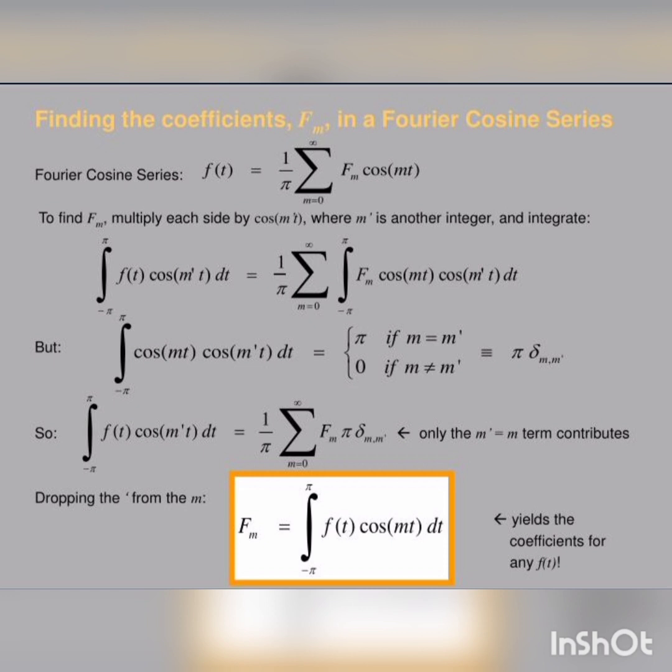Finding the coefficients F_m in a Fourier cosine series. Fourier cosine series: f(t) = 1/π Σ from m=0 to ∞ of F_m cos(mt). To find F_m, multiply each side by cos(m't), where m' is another integer, and integrate. ∫ from −π to π of f(t) cos(m't) dt = 1/π Σ from m=0 to ∞ ∫ from −π to π of F_m cos(mt) cos(m't) dt. So this is dropping the other terms.